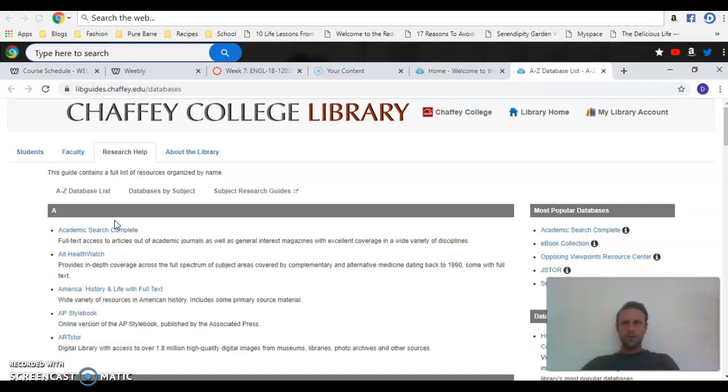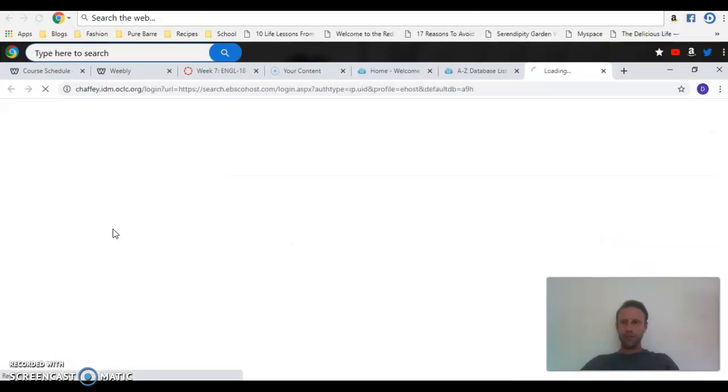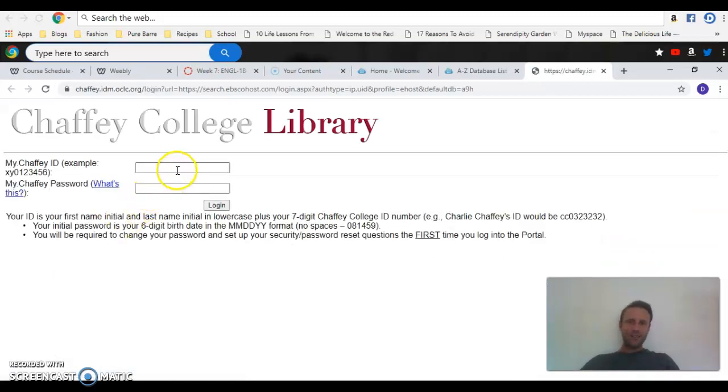So I'm just going to go to my favorite database, and I know it's kind of nerdy of me to say that, but it's my favorite database, Academic Search Complete. I think you'll understand why it's my favorite in a second, but you're going to click on that, and it's going to ask you to sign in, and you're going to use your portal login. Don't look at my password. Okay.